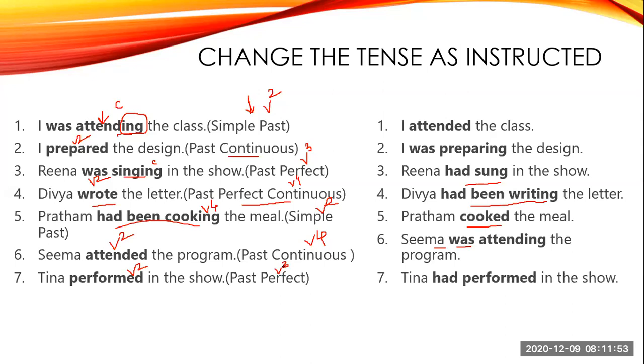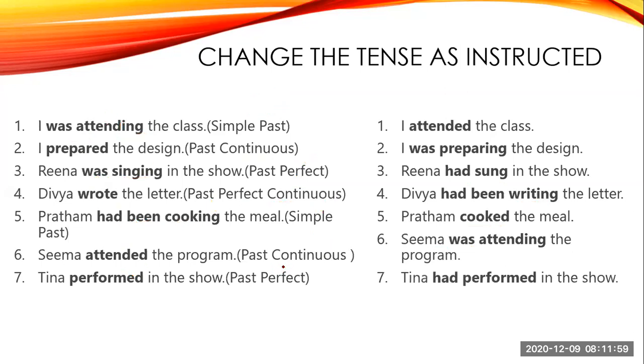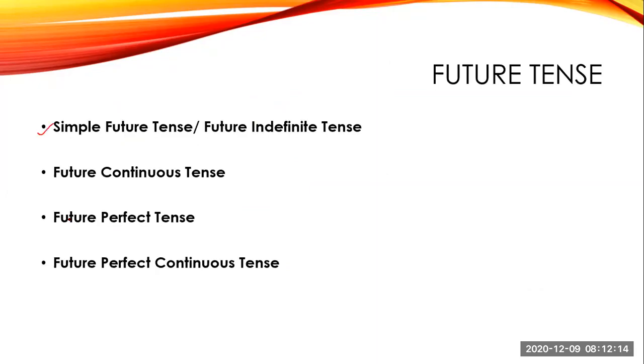Now we'll see the next tense, that is our future tense. So future tense, you have four subdivisions. Simple future tense, this is also known as future indefinite. Future continuous tense, this is also known as progressive. Continuous is also known as progressive. Future perfect tense and future perfect continuous tense. Now we'll see the first one, simple future tense.